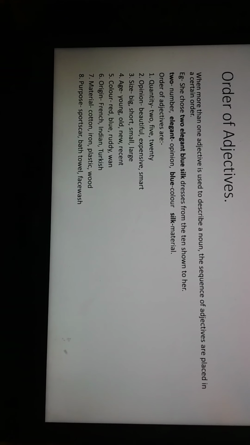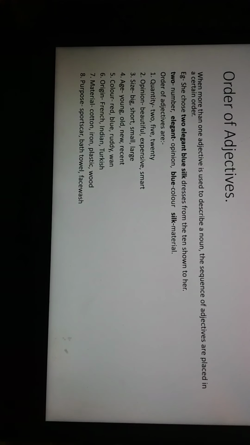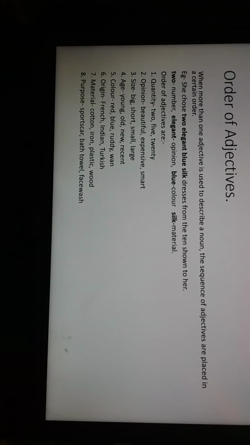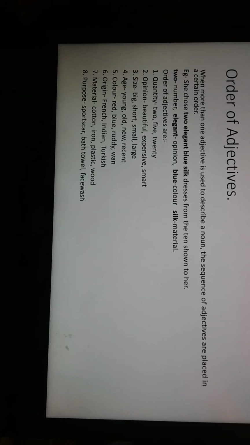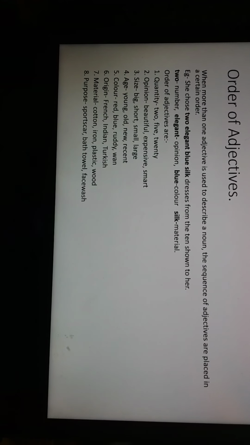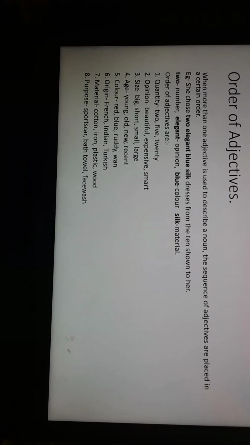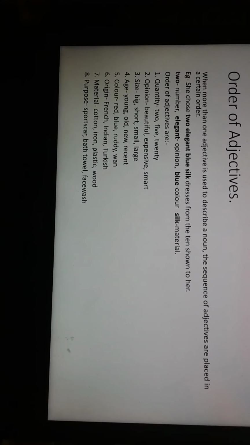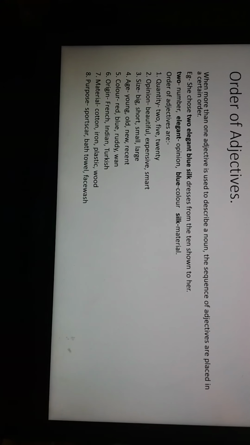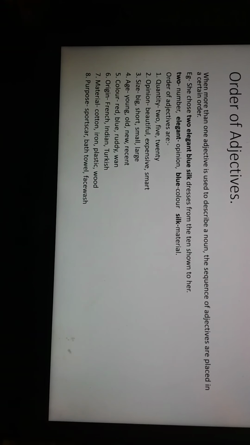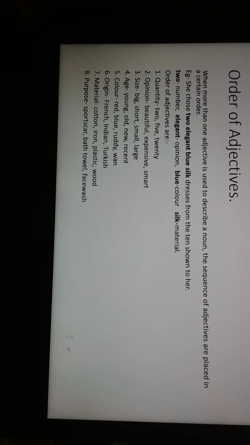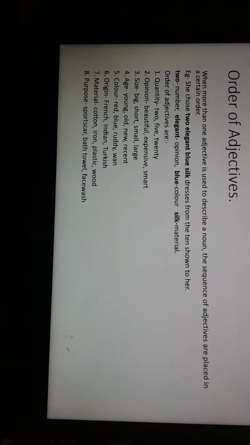Then the age is in the fourth place: young, old, new, recent. Then color, after age will come color: red, blue, ruddy, worn. Then comes origin, whether it was French, Indian, Turkish, from which place it is from. Then material, what kind of material is used, whether it was cotton, iron, plastic, wood. And then the purpose, what it was used for: a sports car, bath towel, face wash.